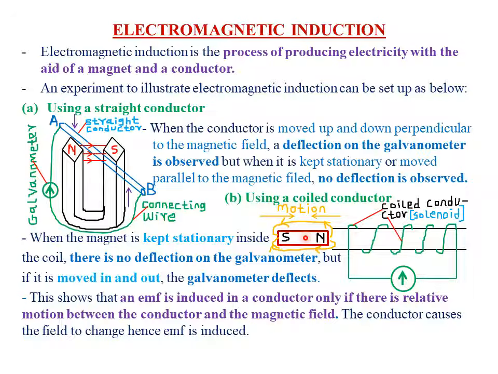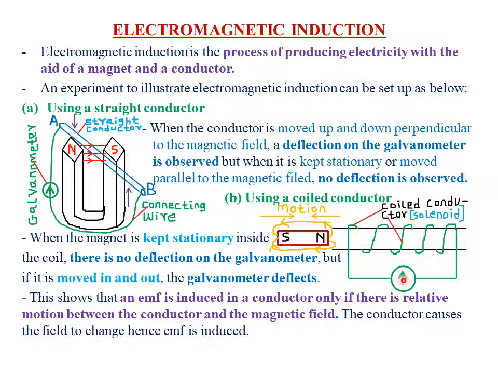Similarly, you'll be asked to explain or state the expected observation when the conductor or the magnet is moved in and out of this particular solenoid or the coiled conductor. The observation is that the galvanometer will deflect. So that is what you are able to see using your senses, that is the eye. But you cannot say that the current will be induced in the conductor because you cannot see current. What you can see is the deflection.